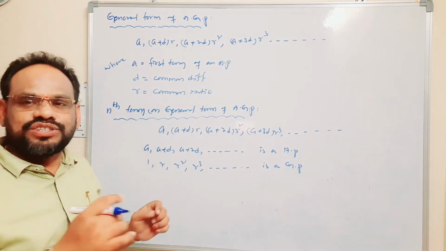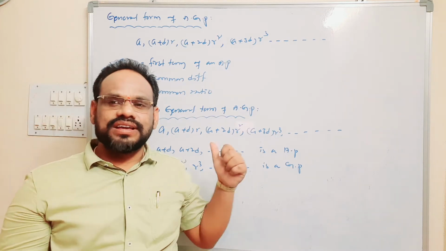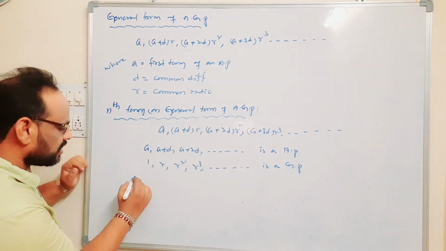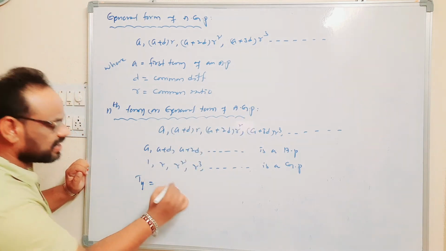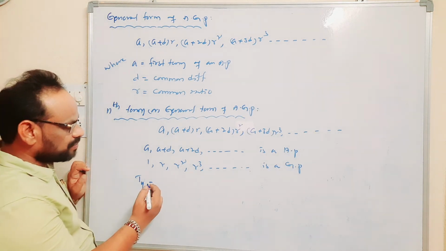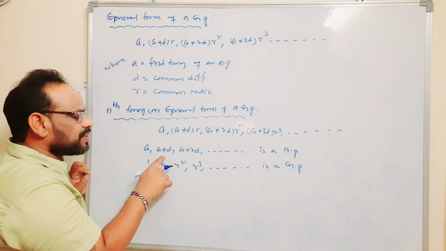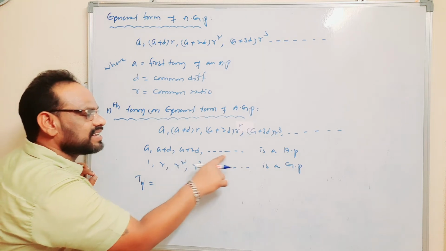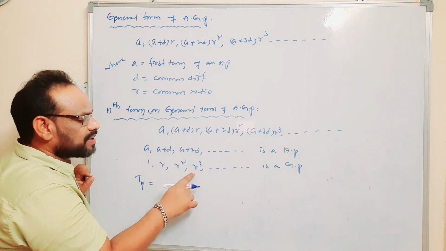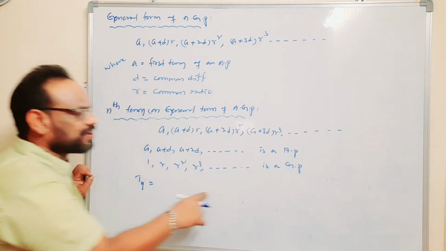Let us assume that the nth term of the arithmetic and geometric progression is denoted by Tn. Observe here, a, a plus d, a plus 2d and so on is an arithmetic progression, and 1, r, r square, r cube is a geometric progression.